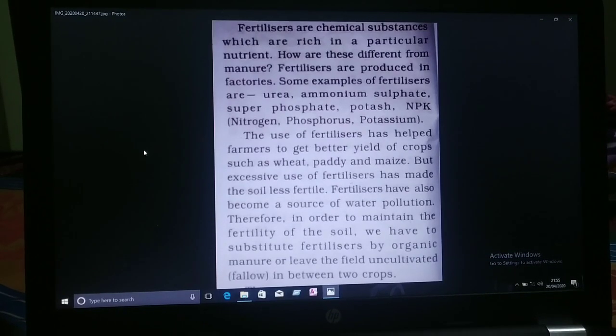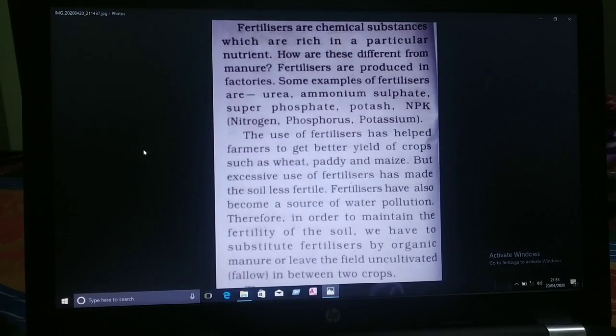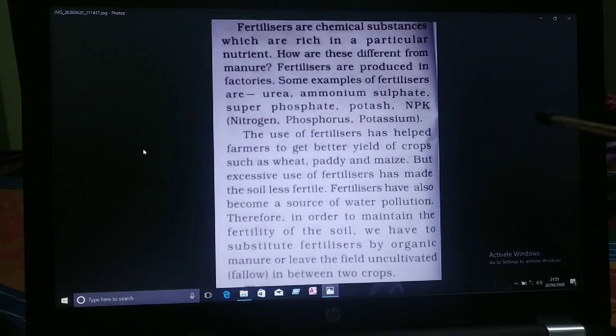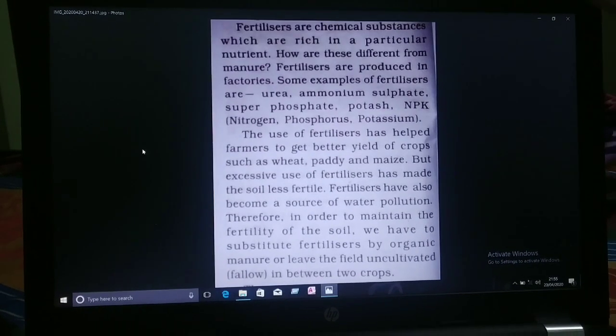It does not provide any humus because manure is prepared from cattle dung and the dead and decayed bodies of plant leaves, so that the manure provides us humus, but